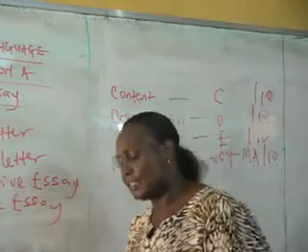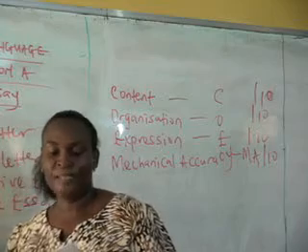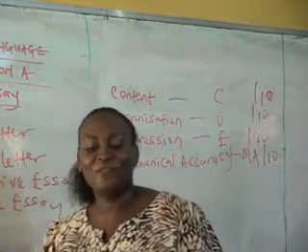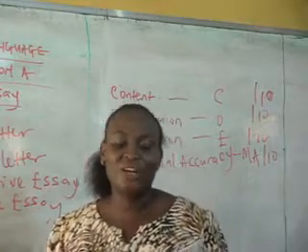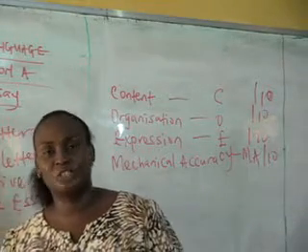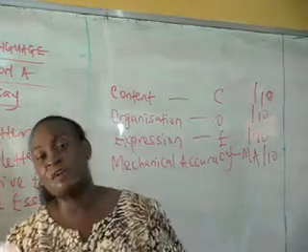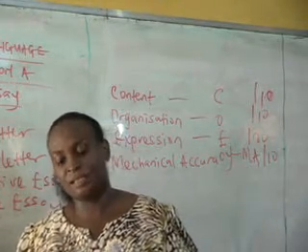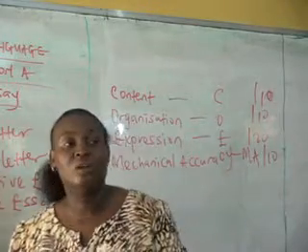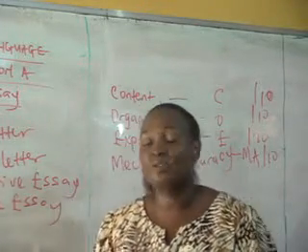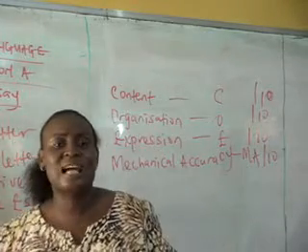The question says, you are dissatisfied with some practices in your school. Write a letter to your friend in another school discussing at least three of these practices and the improvements you desire. You can see that this one is very straightforward. If I were you, I wouldn't mind writing it first because it's straightforward. You've been in this school for like 6 years now, so you are conversant with what practices are going on in this school.